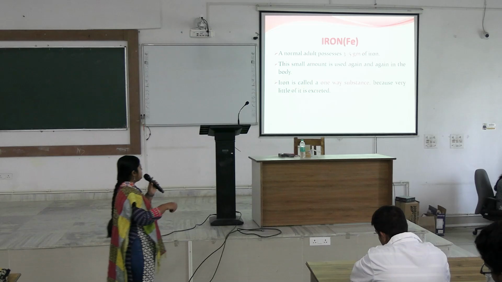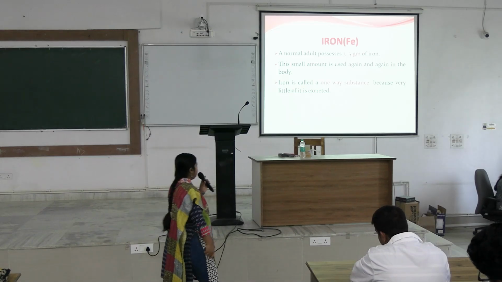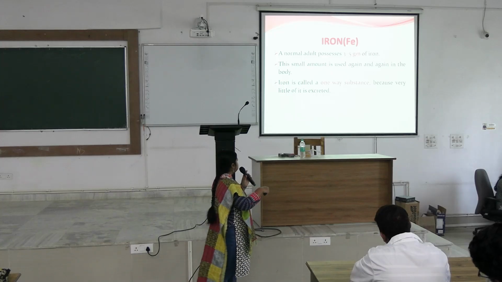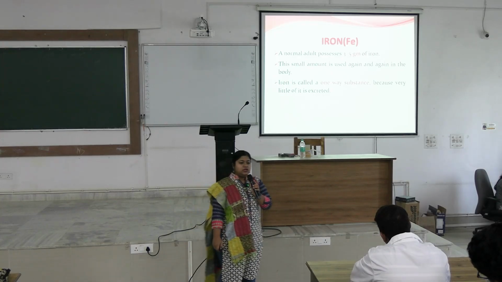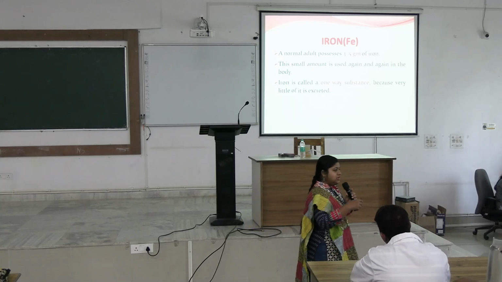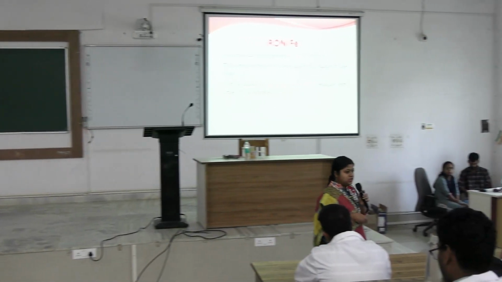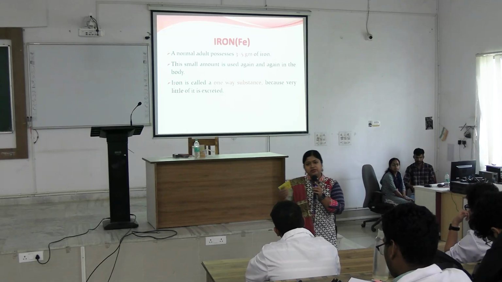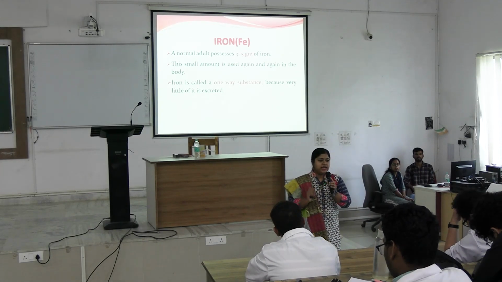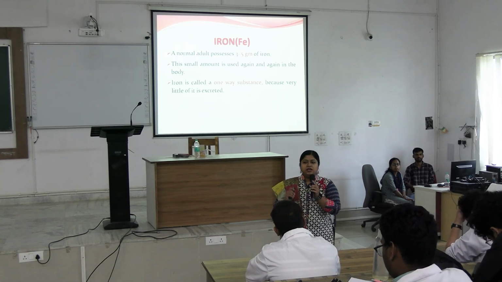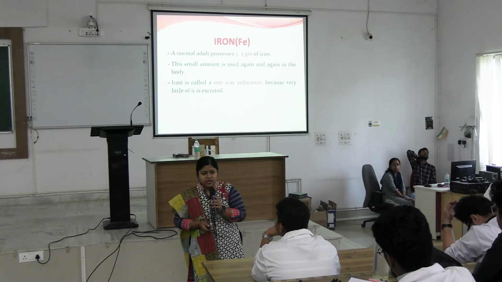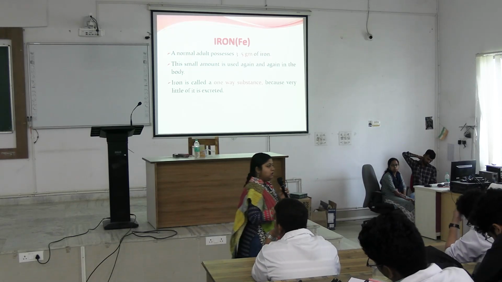And this small amount is used again and again in the body. That is why it is known as a one-way substance. In all other metabolic pathways, we get the substance from a dietary source, use it and then excrete it. In case of iron, generally iron is not excreted daily. The store of iron is reused again and again. Okay. So how is it lost?